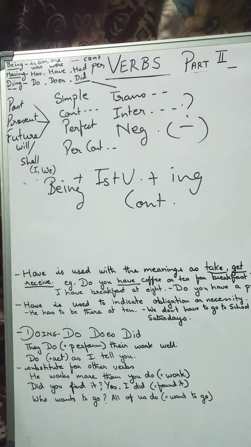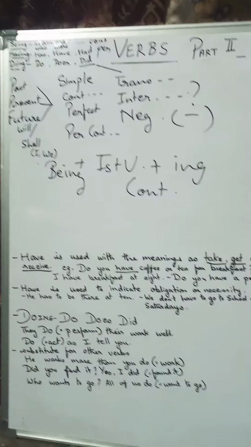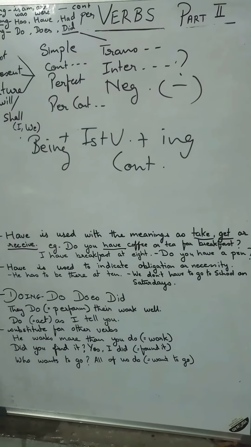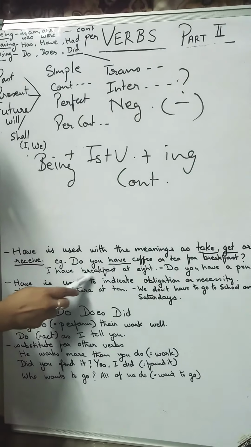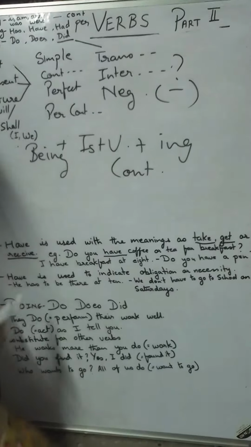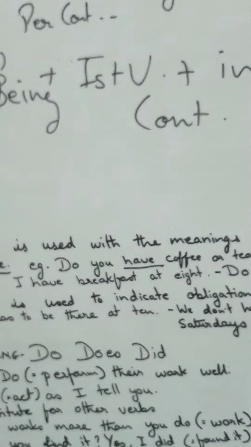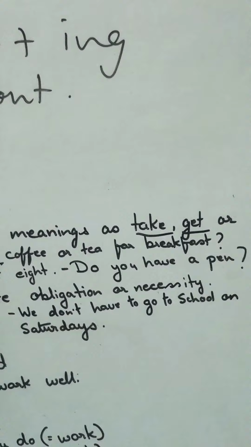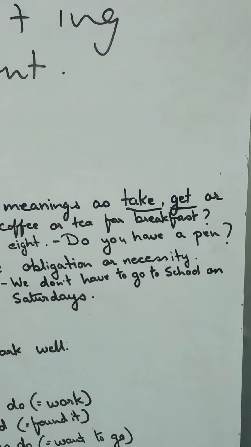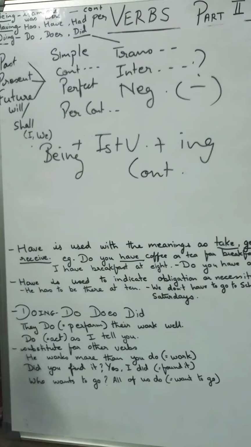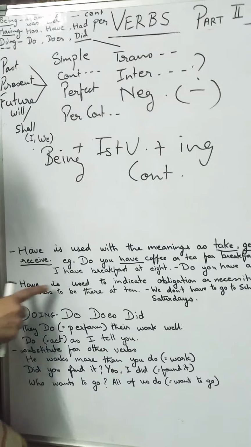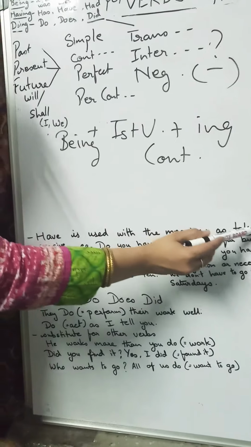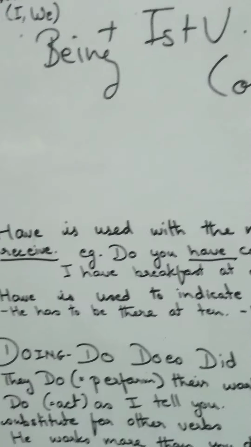So do and have, when they combine together, they are talking about some other verb with the sense of the sentence. I have breakfast at 8. I receive or I take breakfast at 8. So have can alter any of the verbs. Do you have a pen? Do you possess a pen? Does a pen belong to you? That way. This point is clear, I suppose. We can alter it for other verbs.